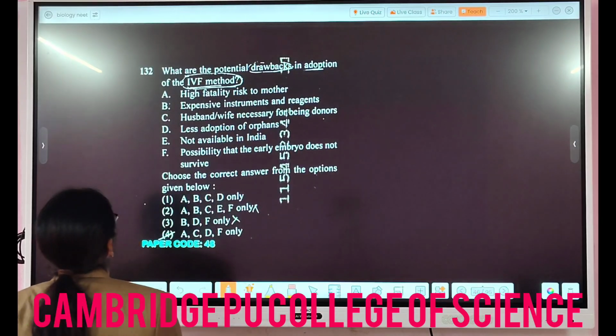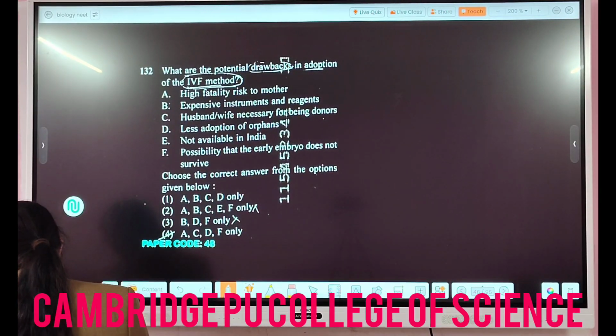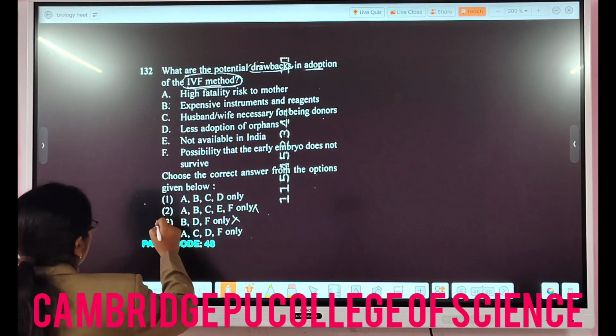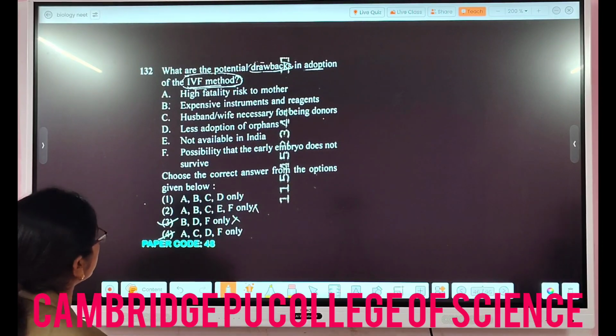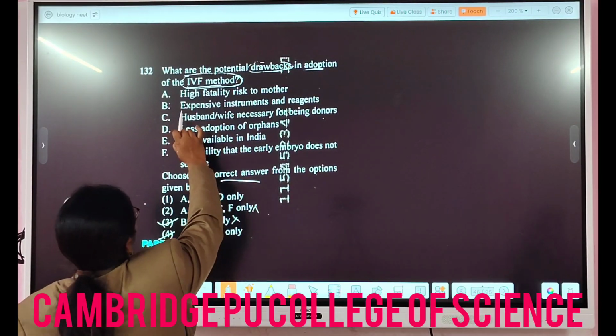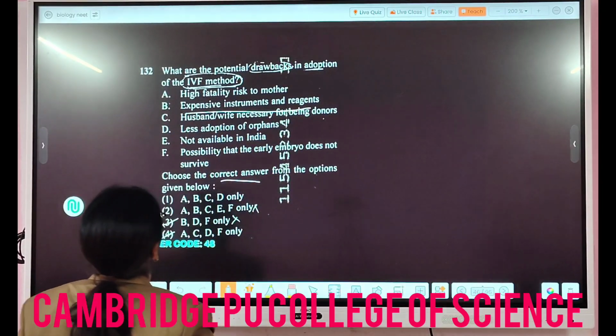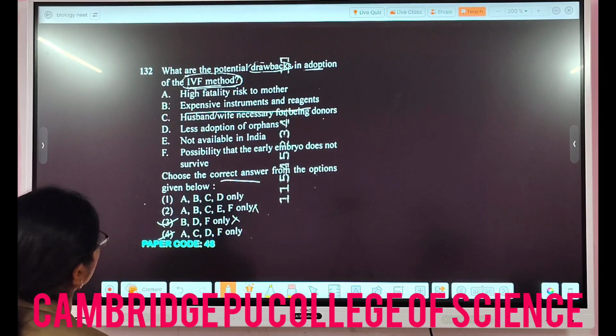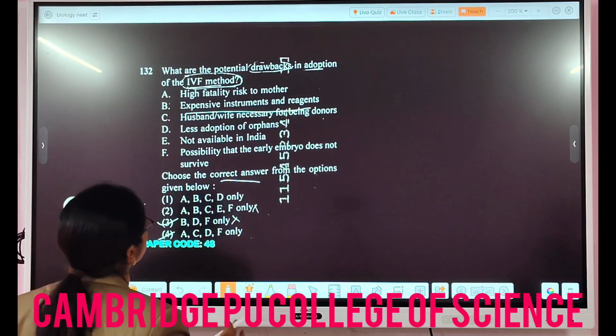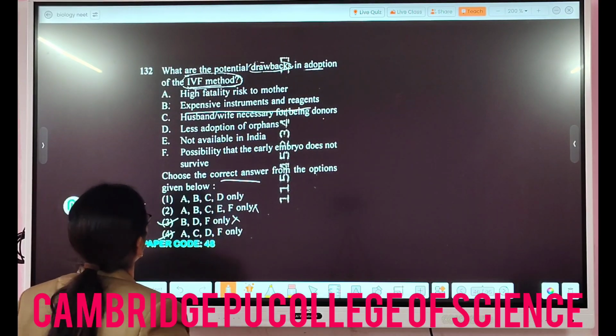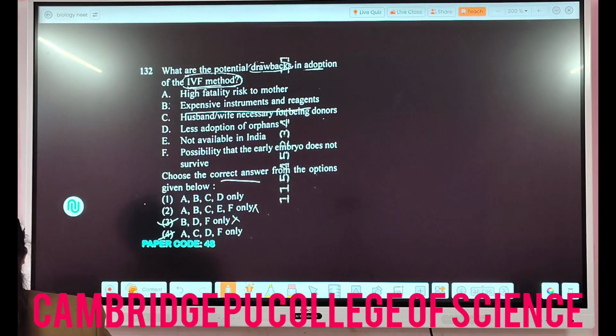What are the potential drawbacks in adoption of the IVF method? In this case, the answer will be third, that is expensive instruments and reagents. The drawbacks: IVF methods are very costly, and reagents are also very costly, okay?